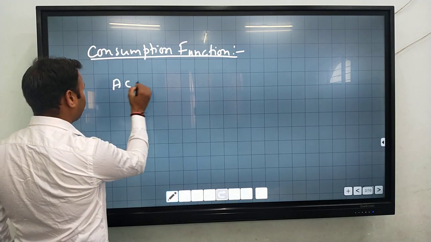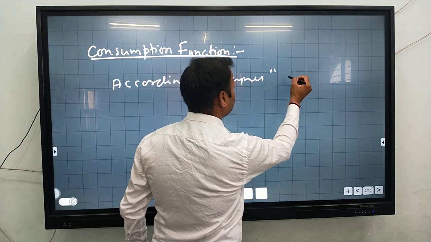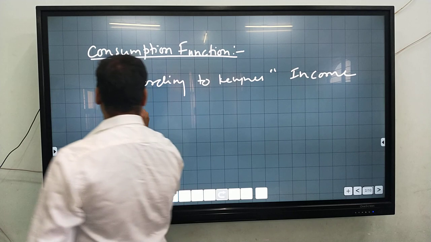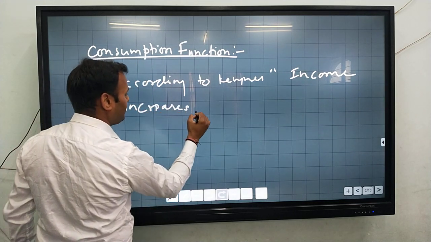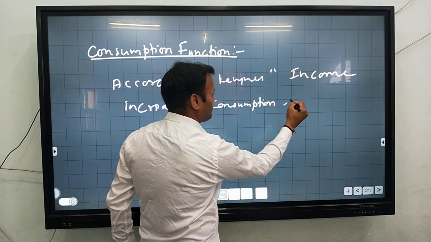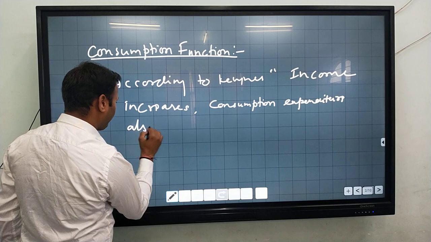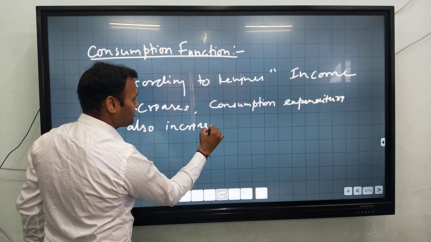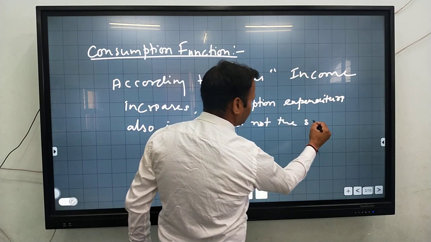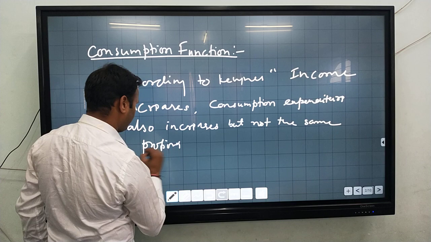So according to Keynes, if the income increases, then the consumption expenditure also increases, but not in the same proportion. You can say the same proportions.